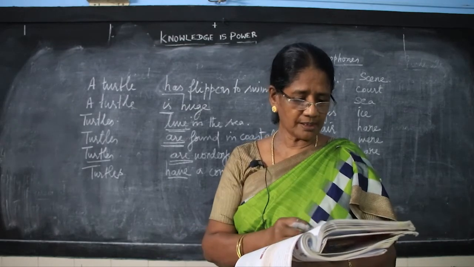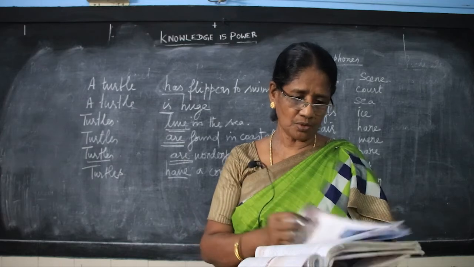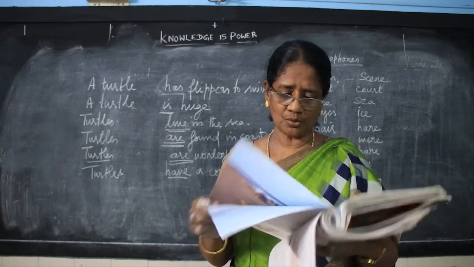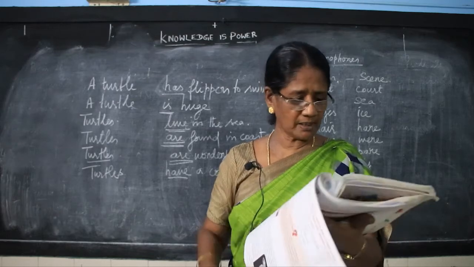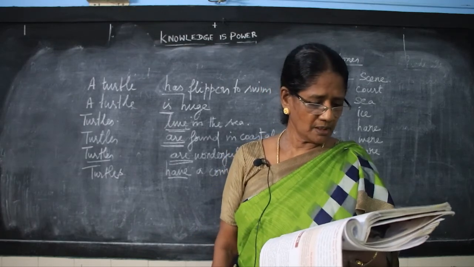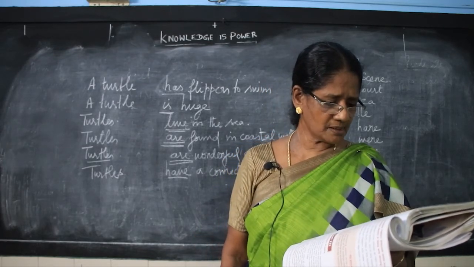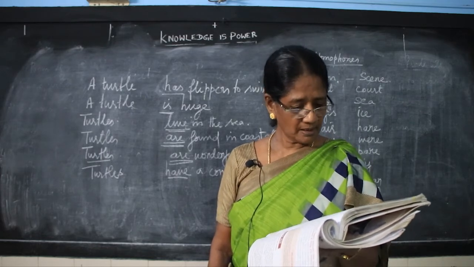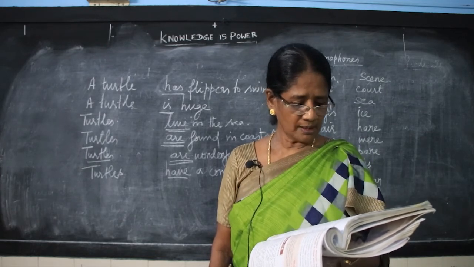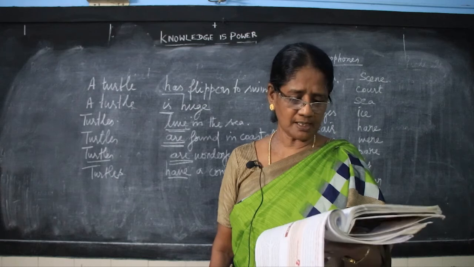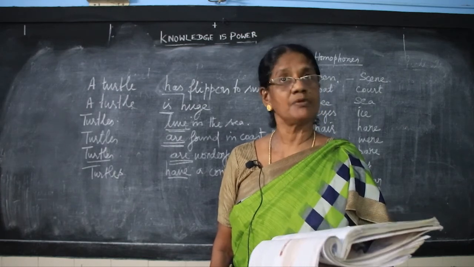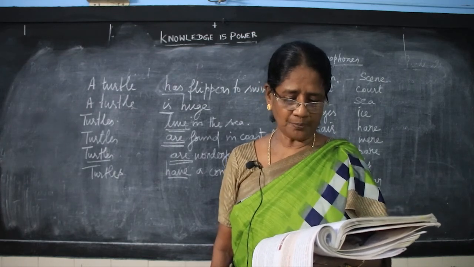See the glossary, children, for section 1 and section 2. Glossary: marine, species, coastal. Very few glossary words are given there. The second, section 2, is flippers, predators. I pronounce the words, listen very carefully. Flippers, predators, haul, slash, laboriously, snout, cavity, emerge, camouflage, and incubate.